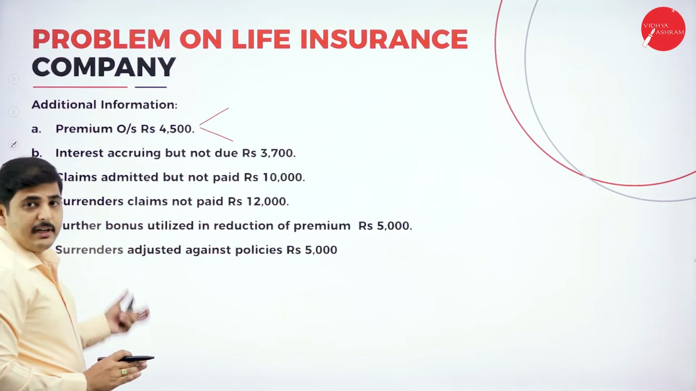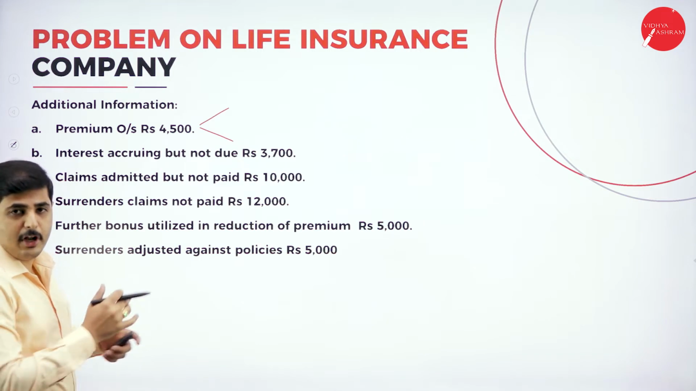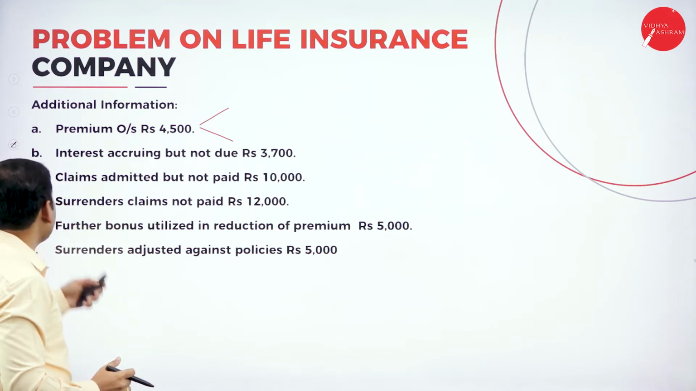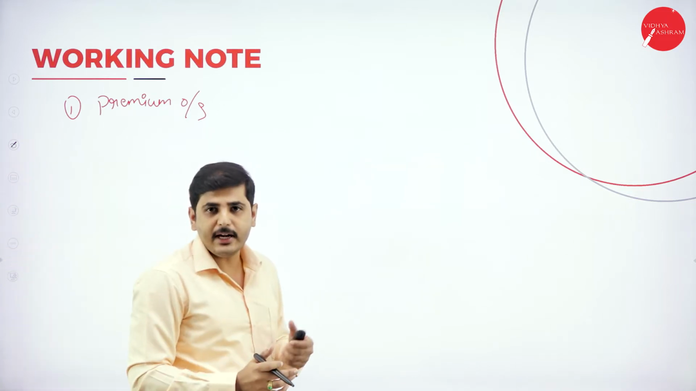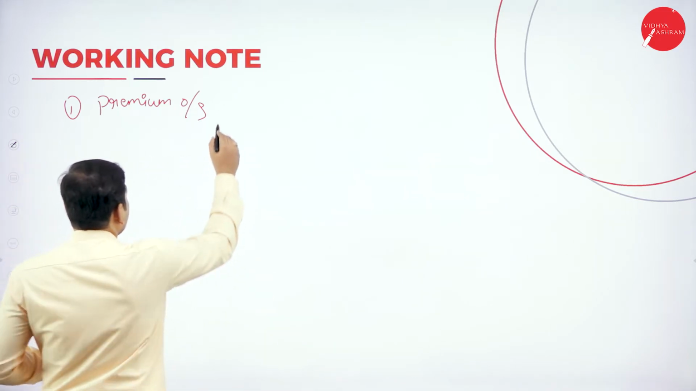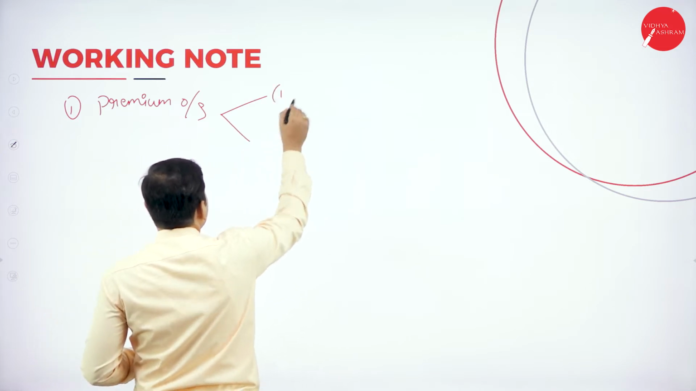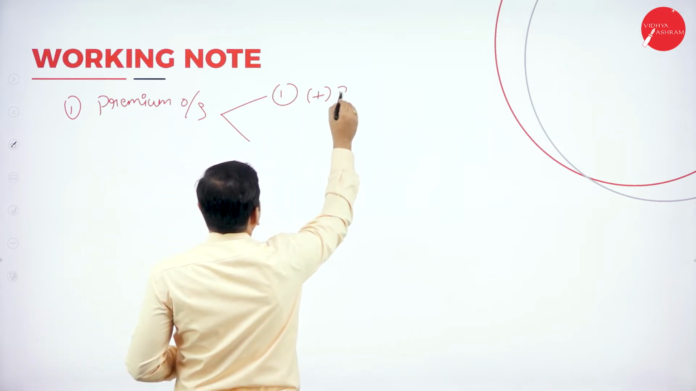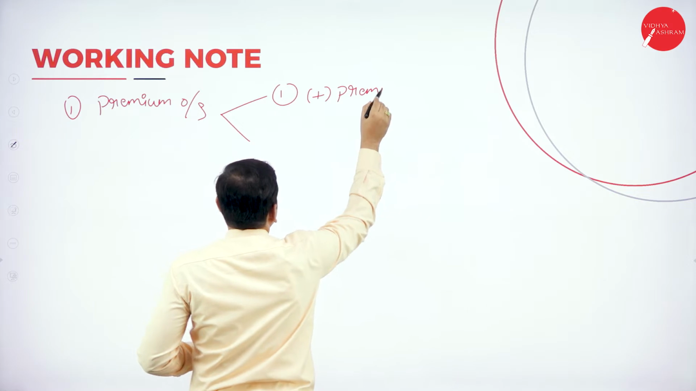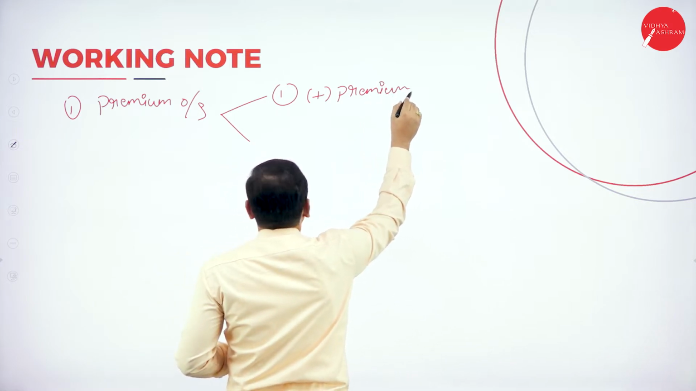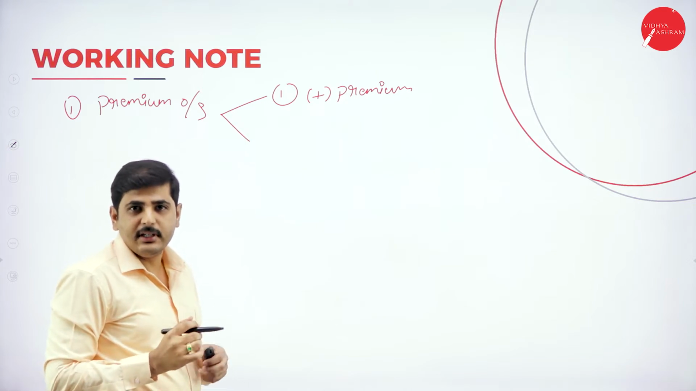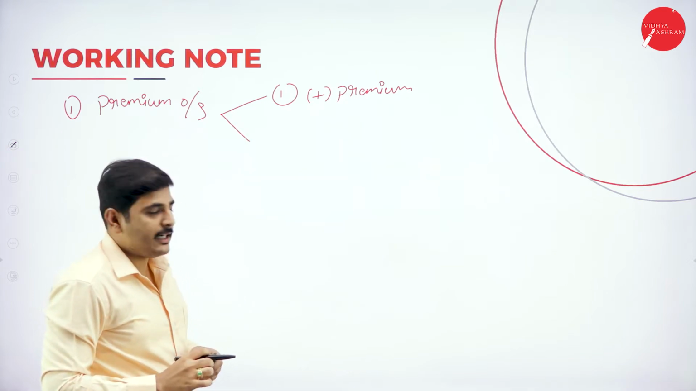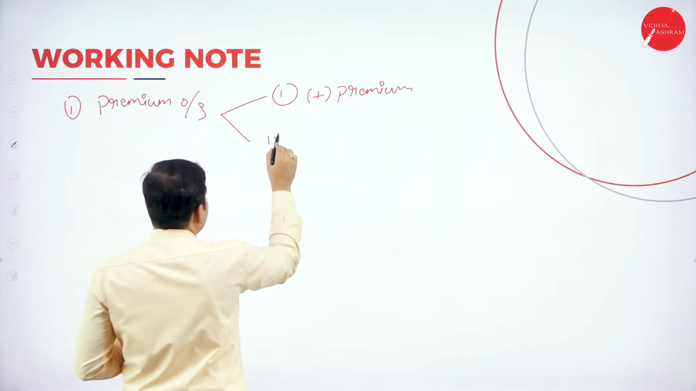All the items given in the adjustments belong to the current year. So premium outstanding is the current year's premium outstanding. Any outstanding of the current year we should add to the premium, schedule number 1. Add to premium. And it is an income for the company, and if it is not received, it is a current asset, schedule number 12. We can show it as a current asset.